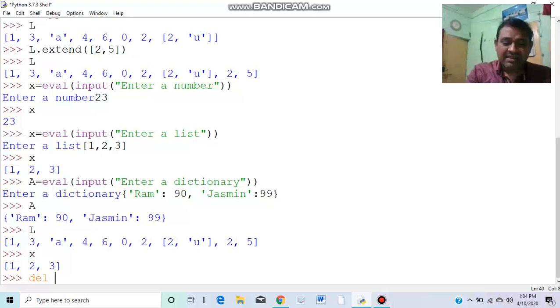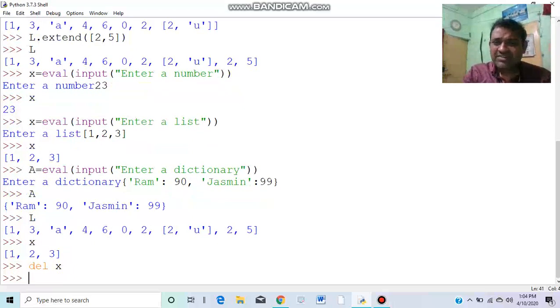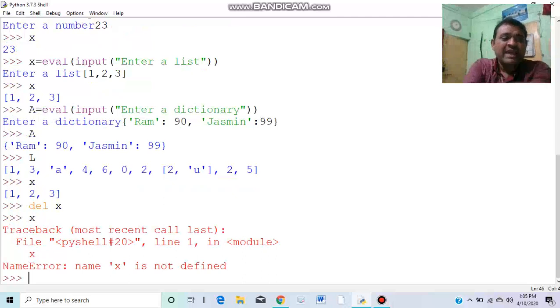del X. So del is not a function, but basically del is a statement, because, as you know, Python identifies something as a function when an identifier name is followed by parentheses. There are no parentheses after X, so it's straightforward. del is not a function. This is simply a statement. Now look what happens. X has been deleted completely from the memory. So del works like this.